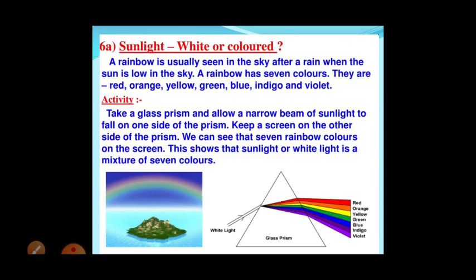You can do this experiment with a mirror also. Sometimes you can observe, if you take a half-filled bowl of water and keep a mirror at an angle and let the sunlight pass through, you will get an image like a rainbow. Some few colors you can observe.